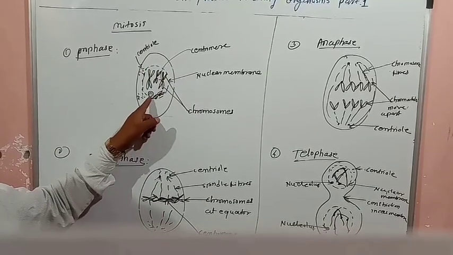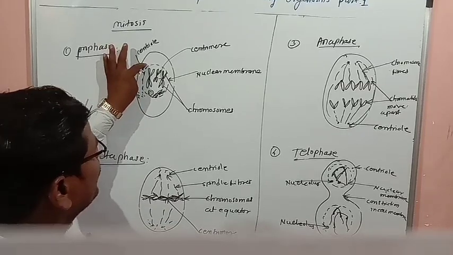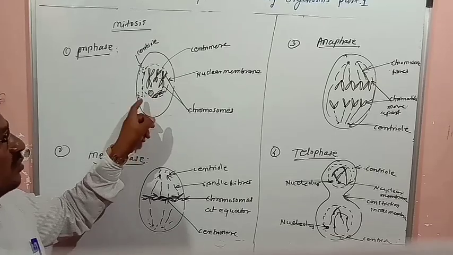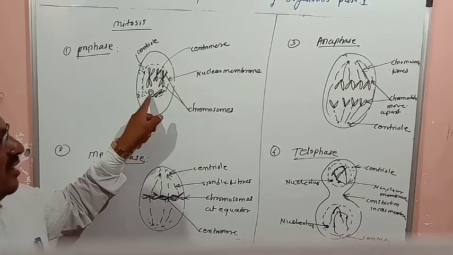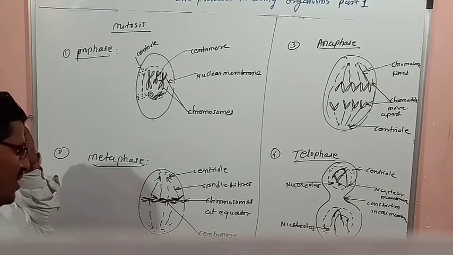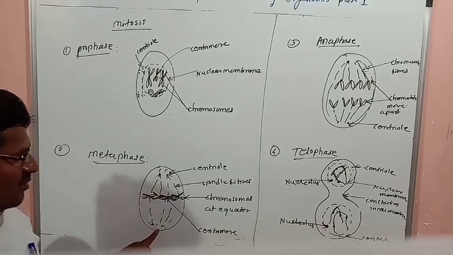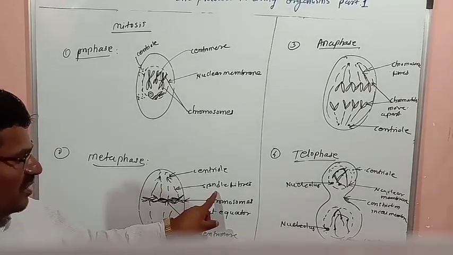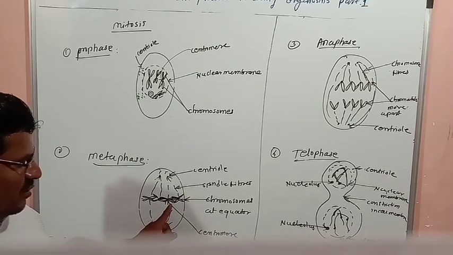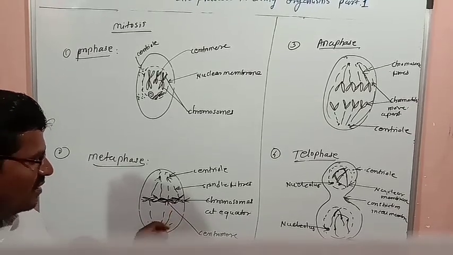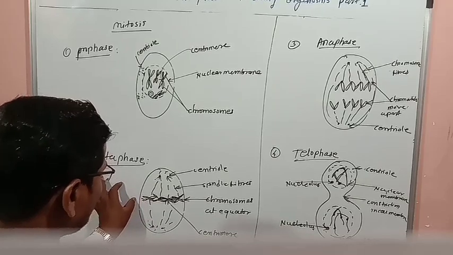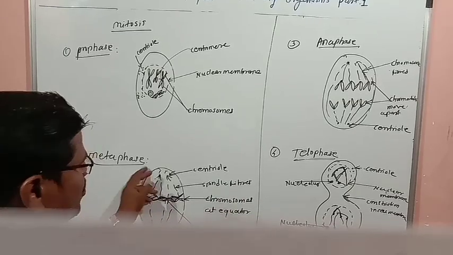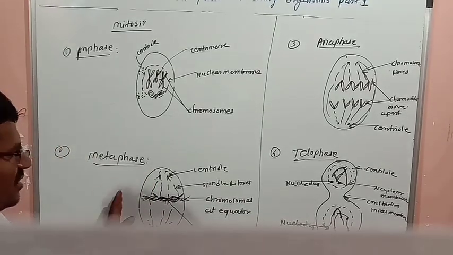The centriole also duplicates, and the nucleolus also starts to disappear. In metaphase, the centrioles move towards opposite poles, chromosomes are brought to the equatorial plane, and spindle fibers are produced. The centromere is there, the nuclear membrane completely disappears, and the nucleolus also completely disappears.